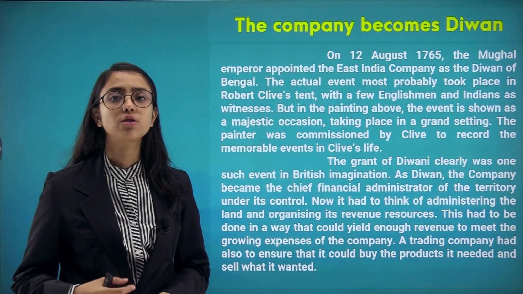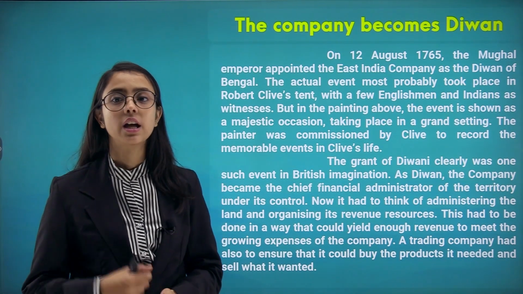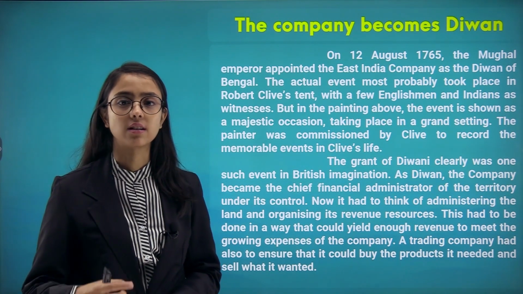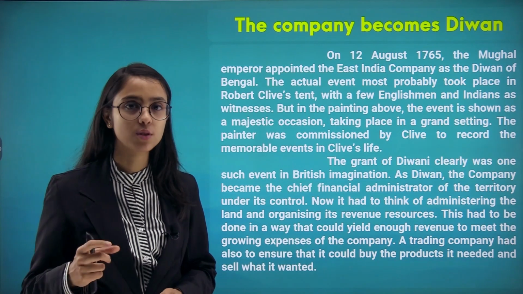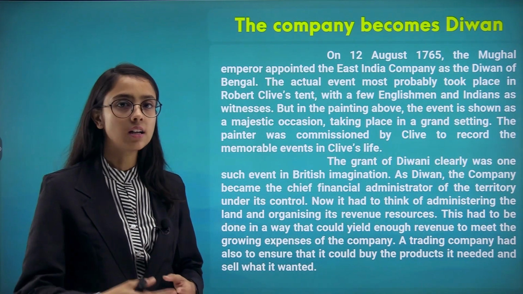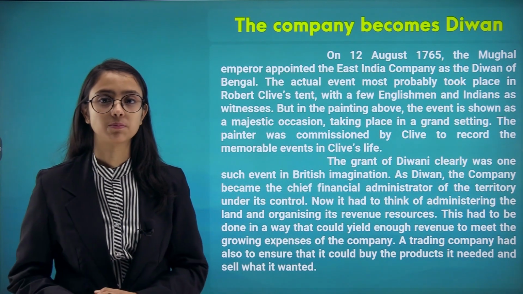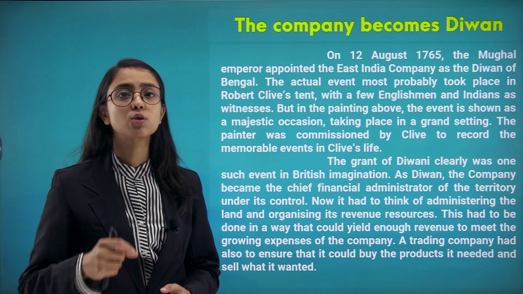Apart from that, in the painting that we saw in the last slide, the event was shown as a majestic occasion. So it was not like that. What was done was, a treaty was signed between the Mughal emperors and the British East India Company. The setting was not that grand.